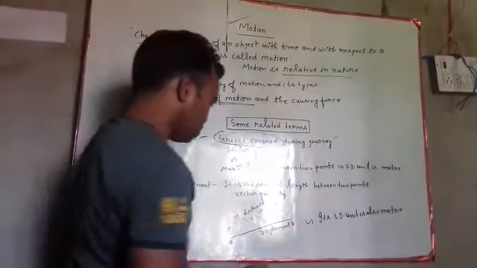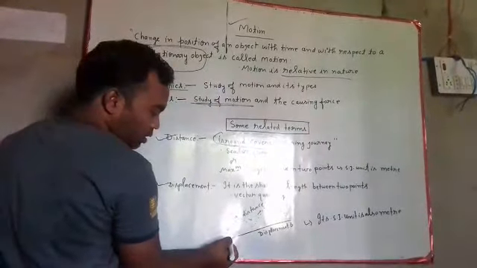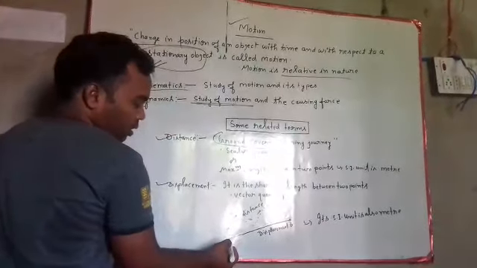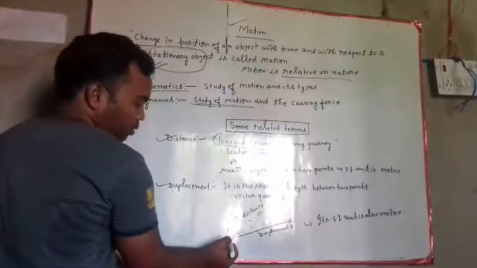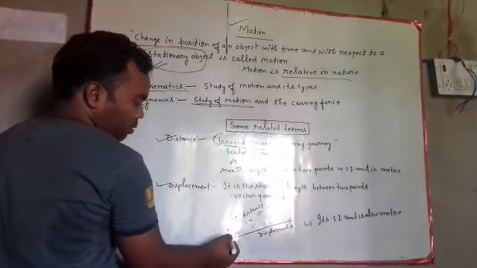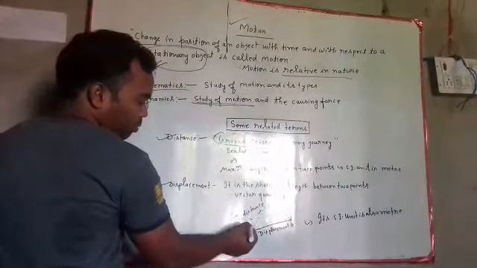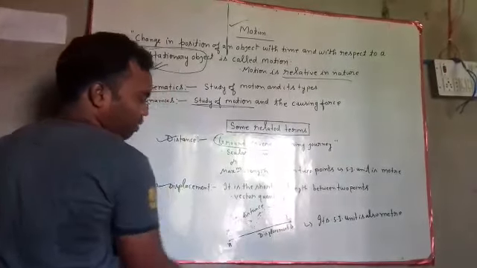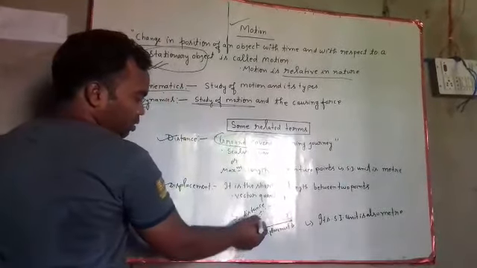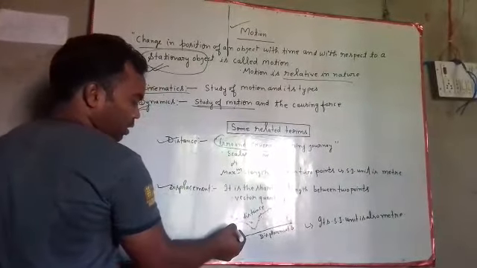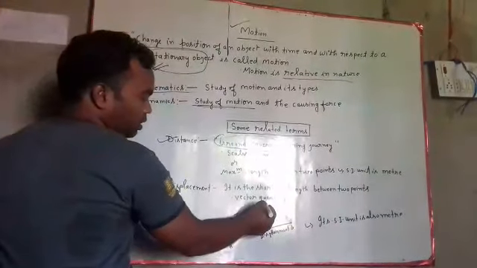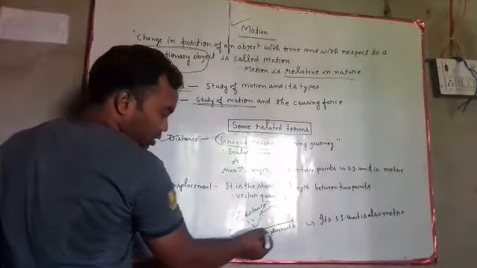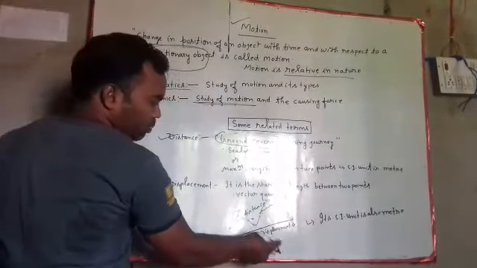Whenever we draw a diagram, just suppose that there are 2 points A and B. If we go through this curve, then you will find more length here. So this is the distance, where at every point the direction is changing. There is no fixed direction, and the shortest length between 2 points is displacement.